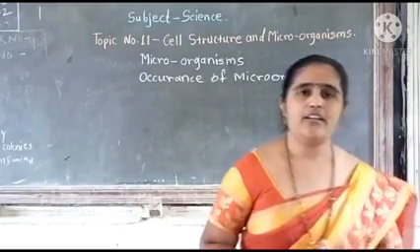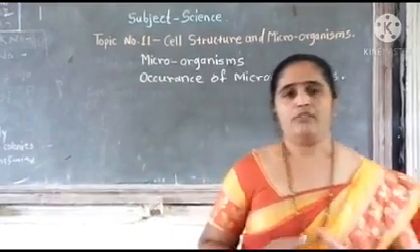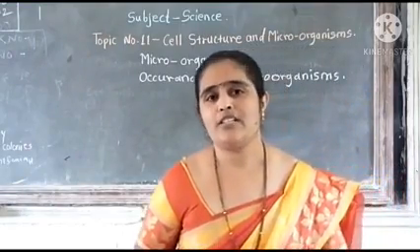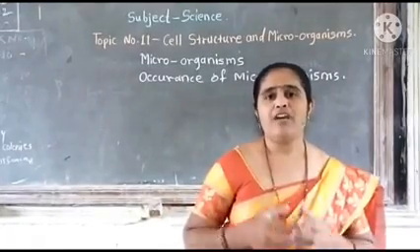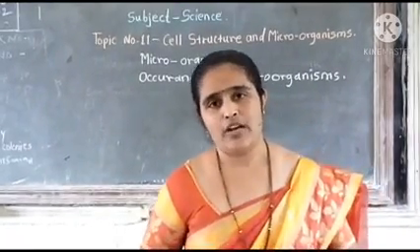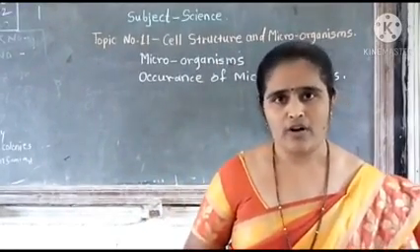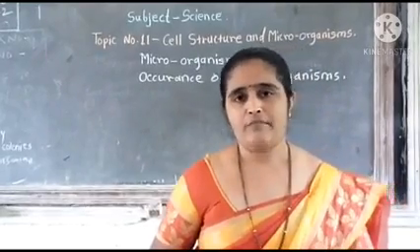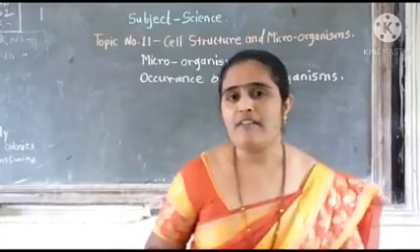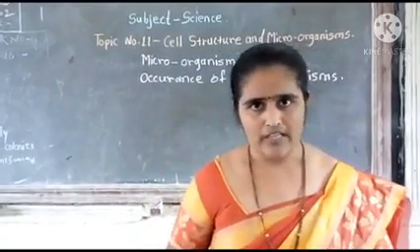After that, we studied microorganisms. The important definition: those organisms we cannot see with the help of eyes, and can see only with the help of a compound microscope, are nothing but microorganisms. For example, bacteria, viruses, amoeba, paramecium, coronavirus are all included under microorganisms.